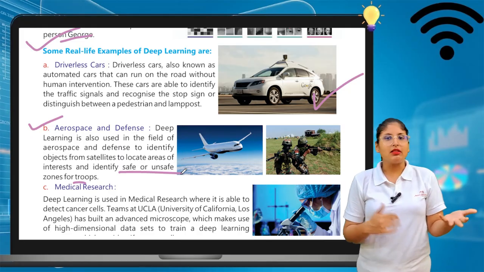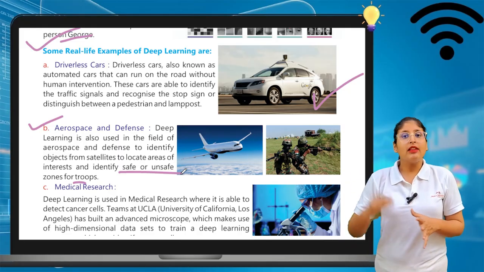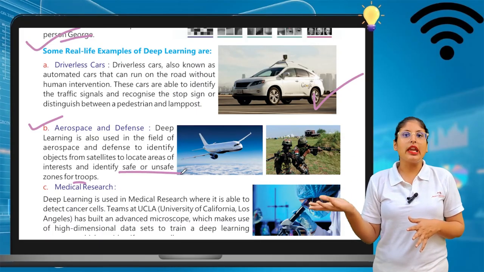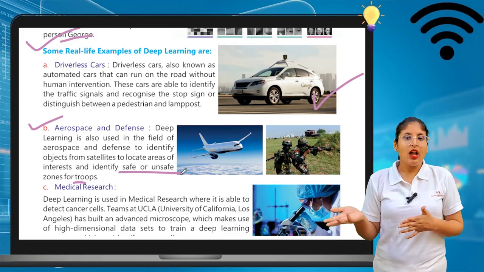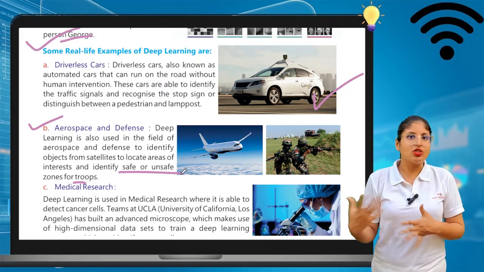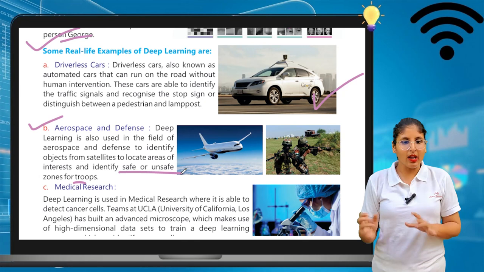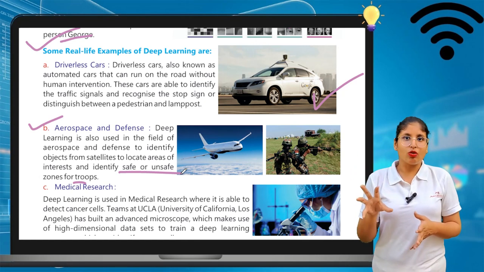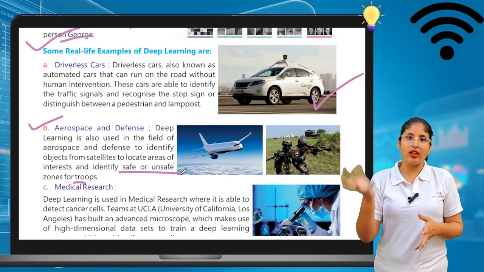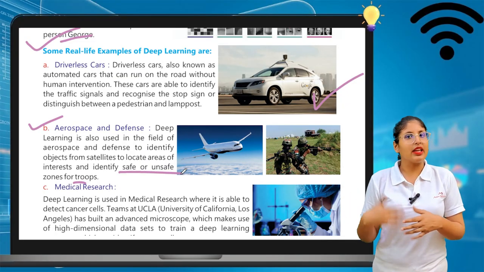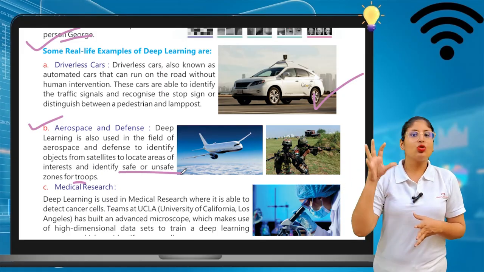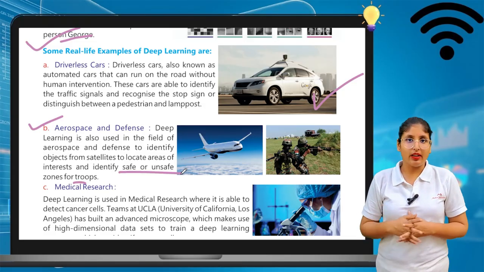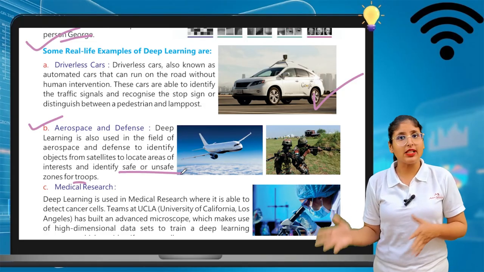Normally the army and air force work on this principle. They put the missile on the area where the terrorists live. Normally army operations go on in this way, in which they can target the area related to terrorist groups, where the terrorists are living. So the army or the soldiers shoot that area, or they can destroy that part of the area where they live. So this is aerospace and defense, where we use this.